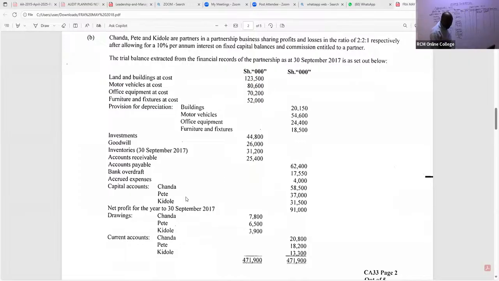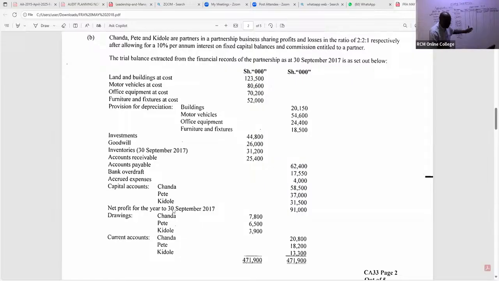So we have in this case here Pete getting 37,000. Kidole getting, ladies and gentlemen, here 31,500. What else in this case here are we able to pick out of this?